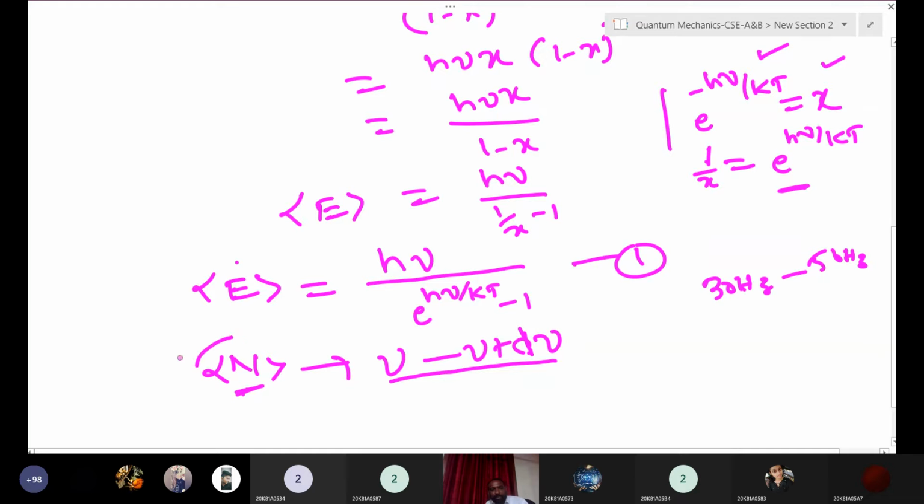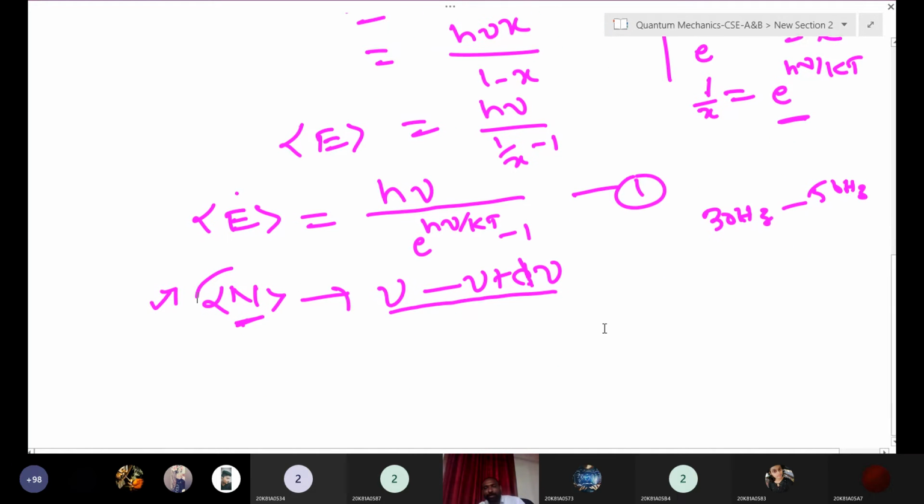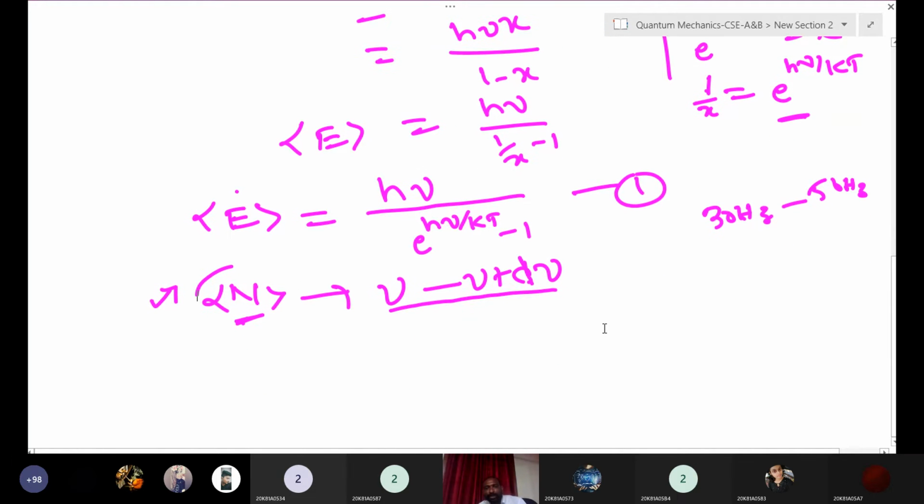Second one, we want only EM spectrum, right? We don't want unnecessary infinity. We don't want up to infinity, but we want only the EM spectrum. Number of particles up to infinity we don't want. Only number of oscillators within the range of nu to nu plus delta nu.